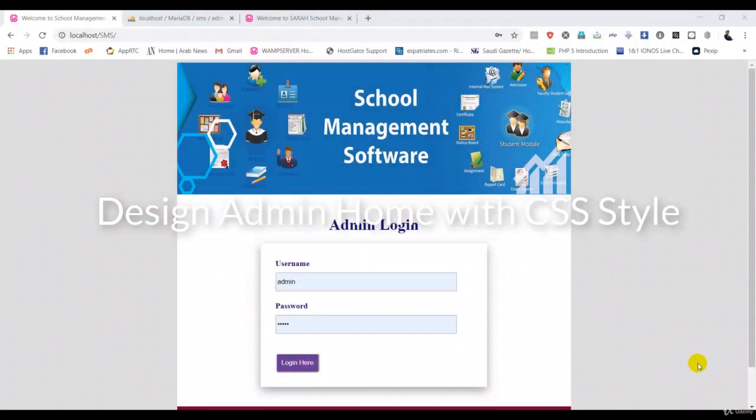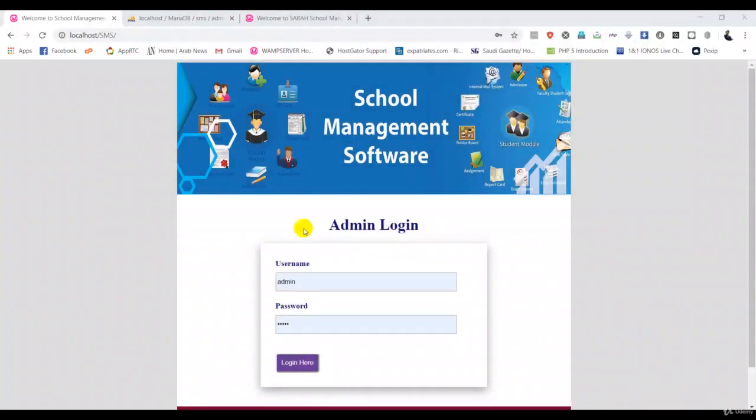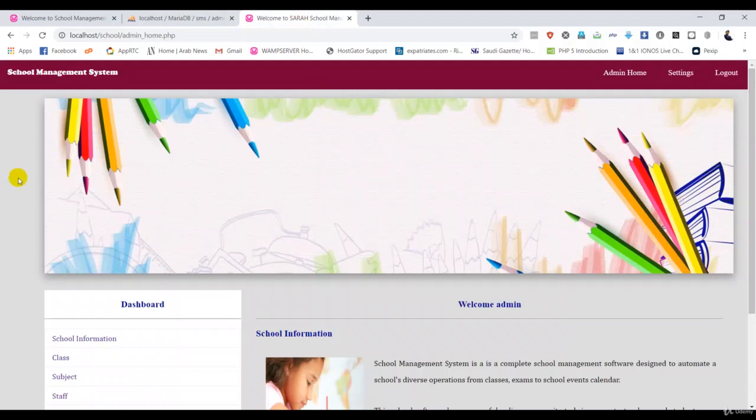Now guys, we have to design our admin home. If you log in from this form, it should be redirected to the admin home page. That's important. If you go back to my original file, this is my admin home design, so I have to design the page similar to this. Then I go back to my editor.